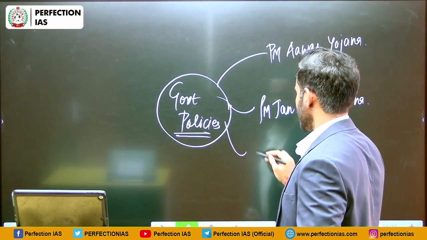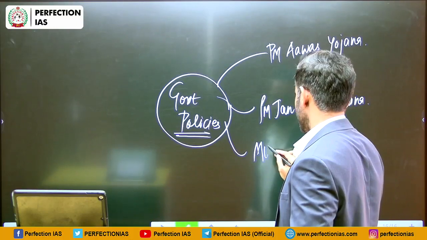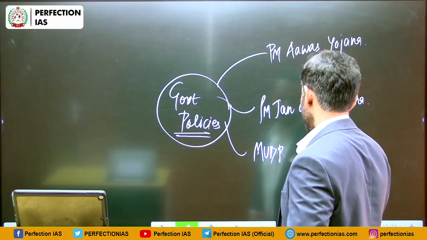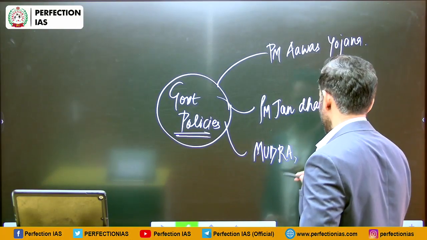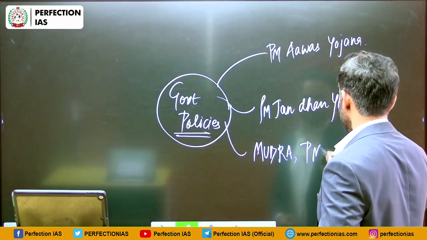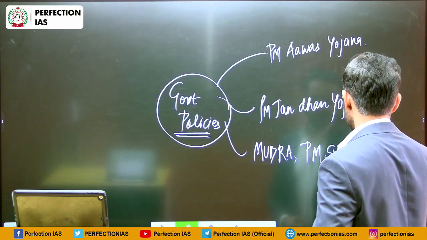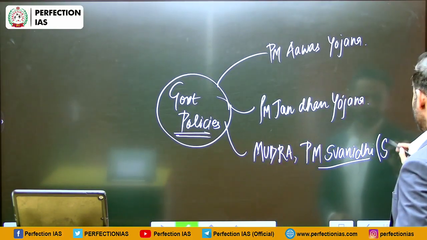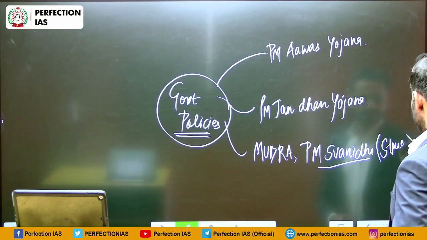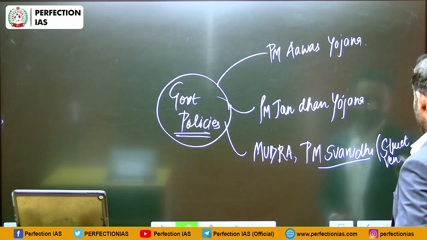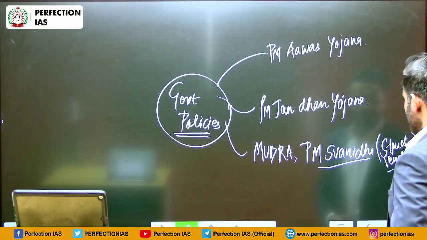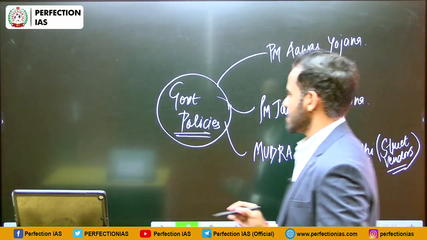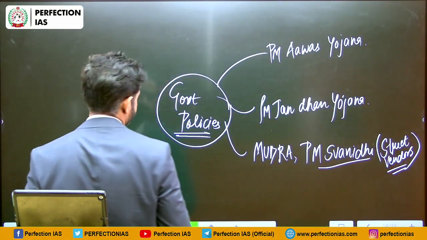For credit facility, we have Mudra Yojana. And we have PM Swanidhi scheme. PM Swanidhi scheme is for street vendors. So under this scheme, the credit facility is provided to street vendors.